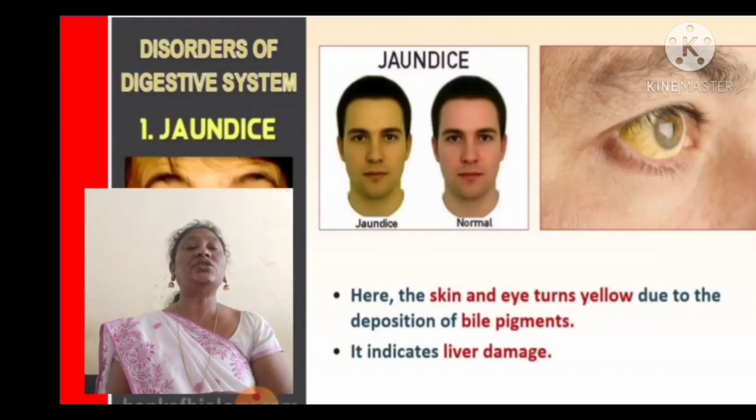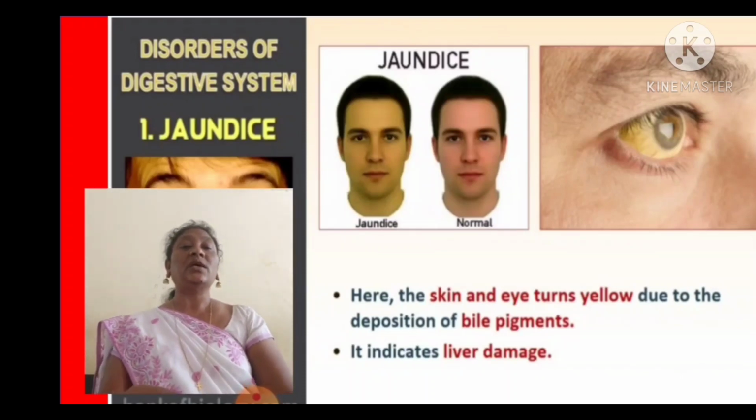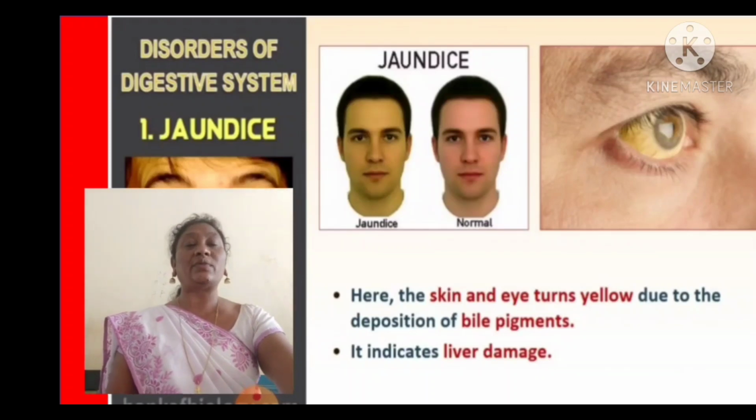The first one is jaundice. Here the skin and eyes turn yellow due to the deposition of bile pigments, or excessive secretion of bile pigments. We can find the skin turns yellow, and even the eyes turn yellow. Why do they turn yellow? Due to the deposition of bile pigments. So it indicates liver damage.